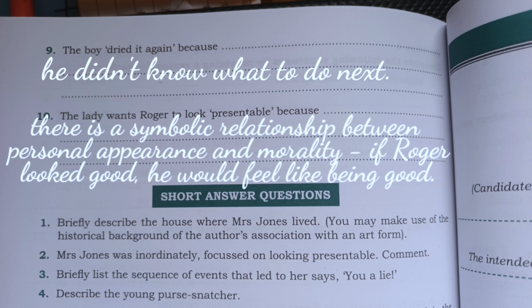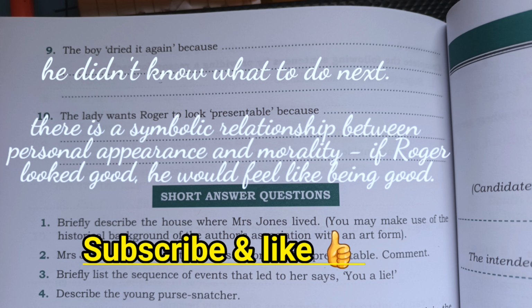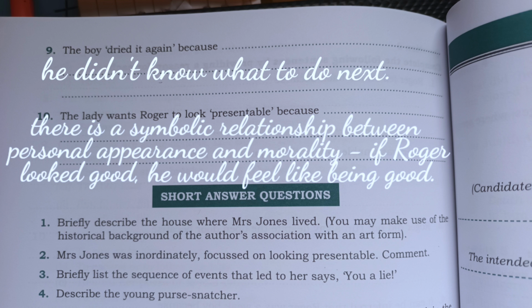Next, number 9, the boy dried it again because he did not know what to do next. Number 10, the lady wants Roger to look presentable because there is a symbolic relationship between personal appearance and morality. If Roger looked good, he would feel like being good.